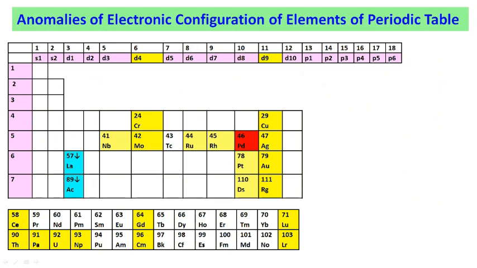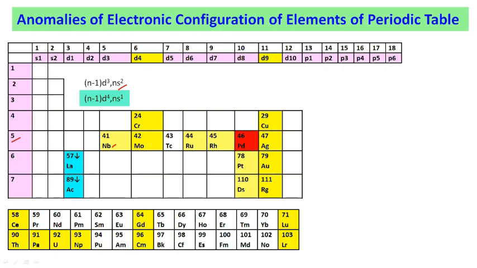Here the electronic configuration for niobium is different than the expected electronic configuration for this group of elements. The expected electronic configuration is (n-1)d3 ns2. Here n is the general one, so in case of niobium we can replace n by 5.